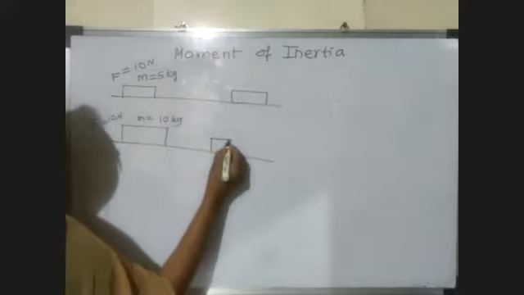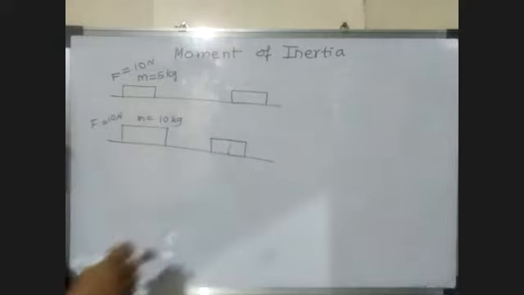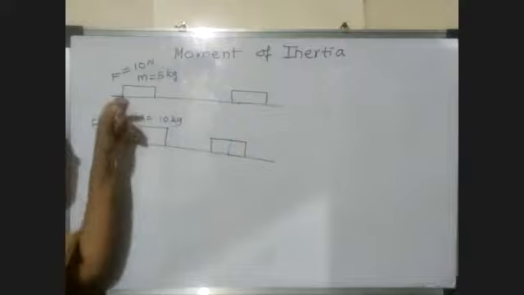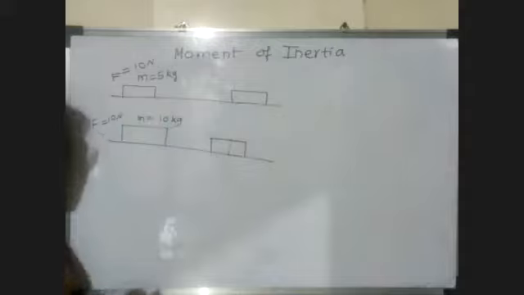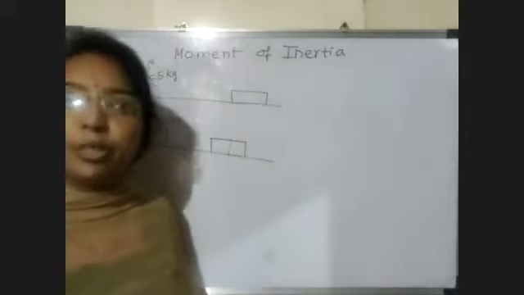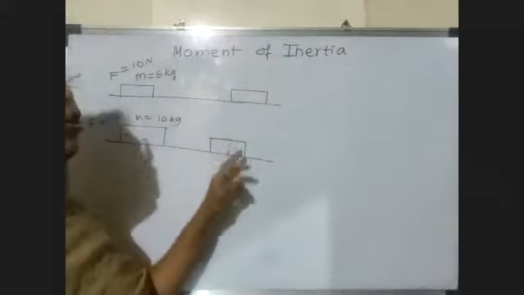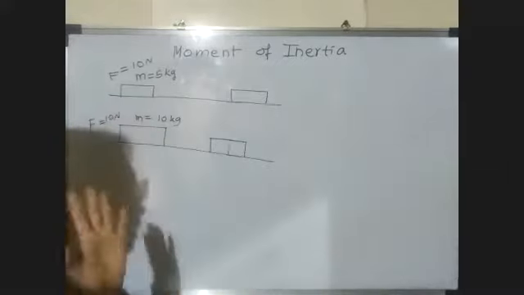So what we say, when the body is in rectilinear motion, the force required to change its state depends on the mass of the body. So mass is the measure of inertia for a rectilinear motion.